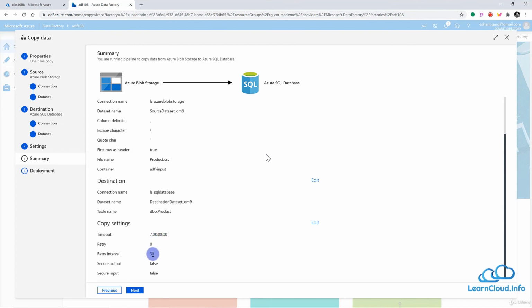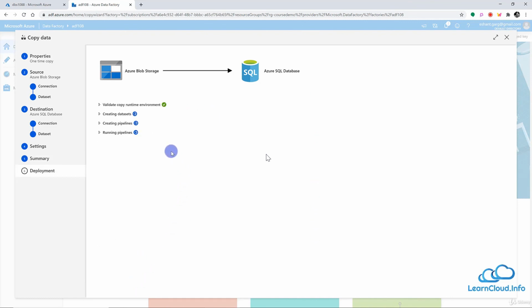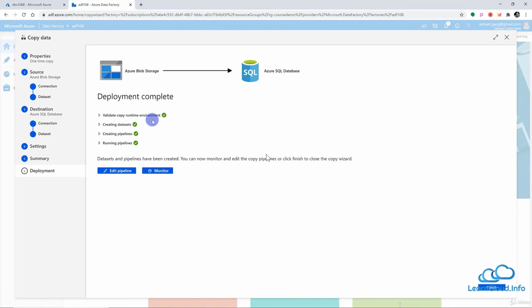And we do not want to retry. Retry interval is 30. There's no retry, so this value doesn't make any sense, but still this is the default value. And we have not chosen a secure input and output. I will explain those values in the next lesson. But as of now this looks good, and we can go to next. As soon as I click next, it will immediately validate if everything looks good. If you remember from previous lessons, validate checks that we have provided all the minimum required values, and then it creates the datasets and the pipeline, and now it is running the pipeline.